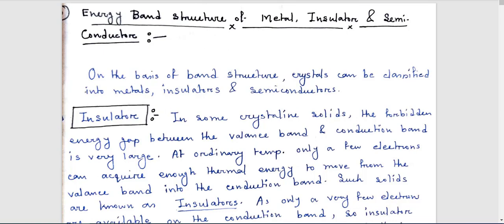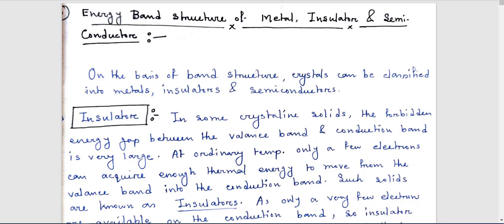One thing I want to say is that the area of the conduction band is obviously higher compared to the valence band. That means when you apply some external force on the valence electron, the valence electron can move to the conduction band, the upper level. So the level of the valence band is lower compared to the conduction band, and the position of the conduction band is higher compared to the valence band.